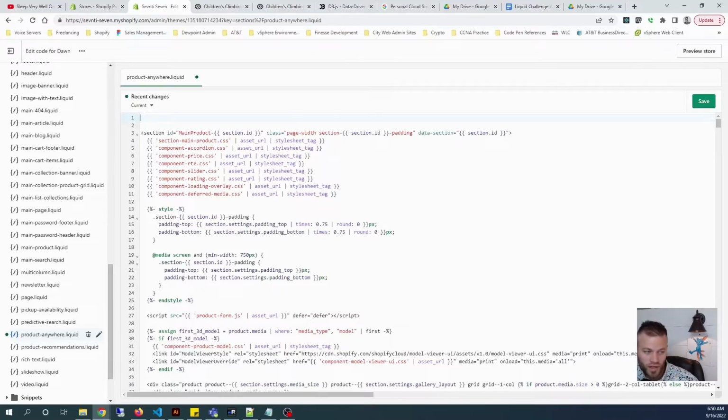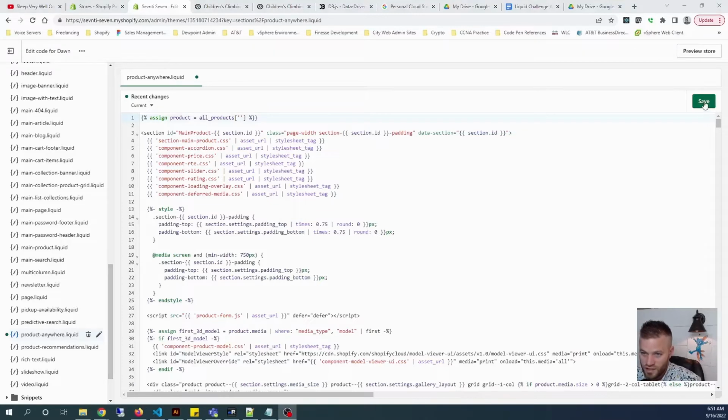So I'm going to show you how to do that now with just a couple lines of code. Actually, just one line of code. So I'm going to do a set of curly, and then the percentage, oops, and then the word assign, and we want to assign product equals, and then we can search through all products. And then we need to search for that one specific product we want to add to the store. So I'll show you how to do that quick.